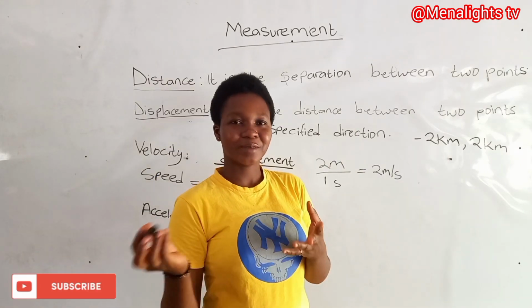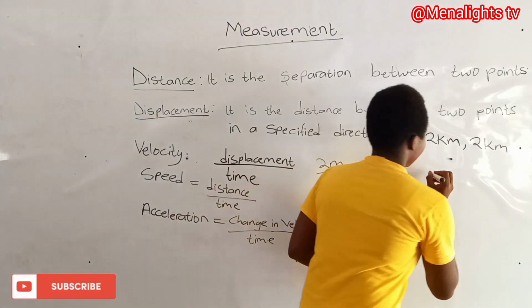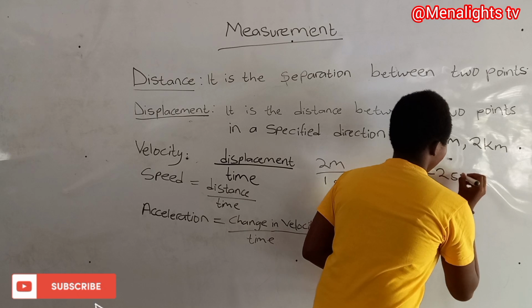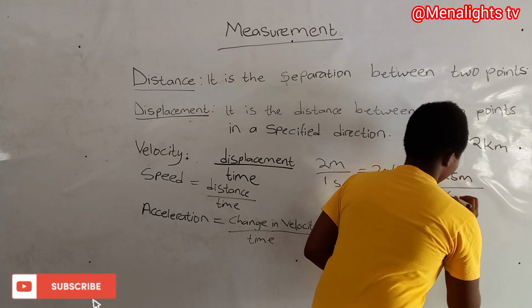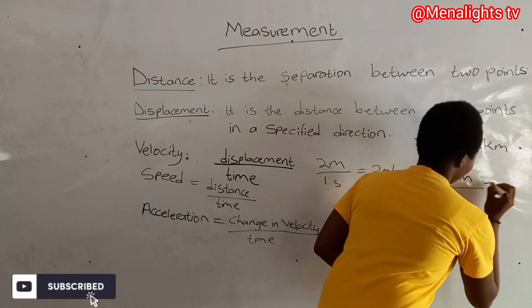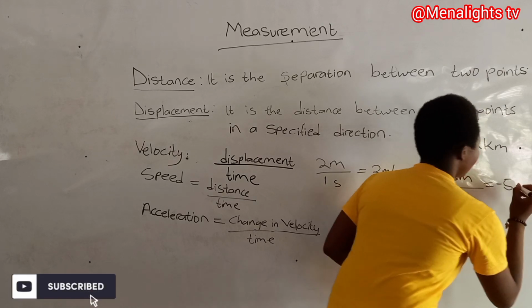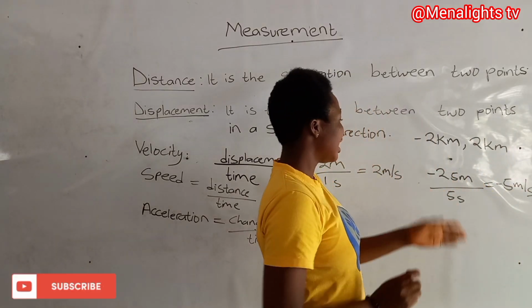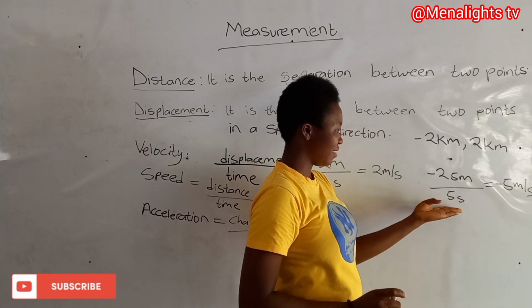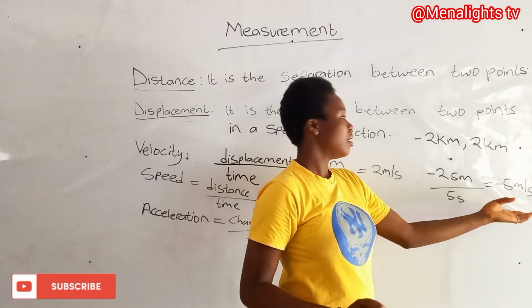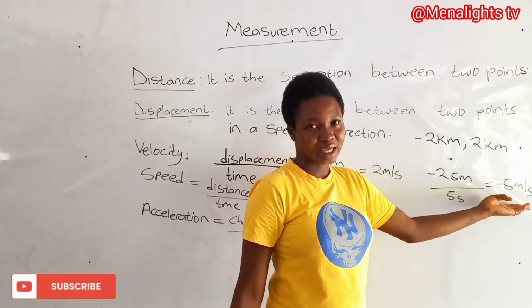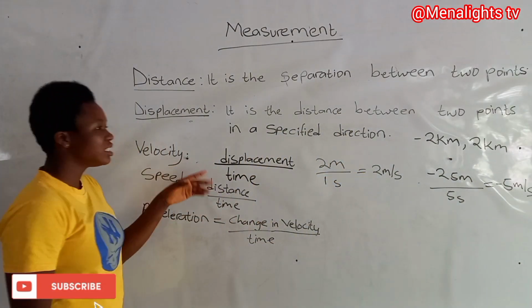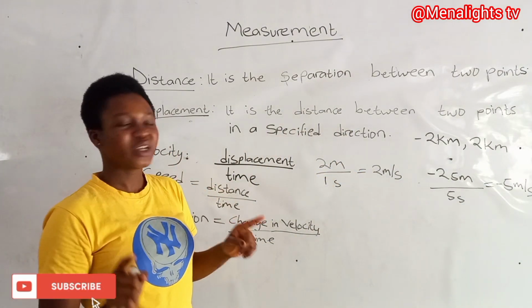So we can have something like -25 meters over 5 seconds, it becomes -5 meters per second. So here, velocity has a direction.